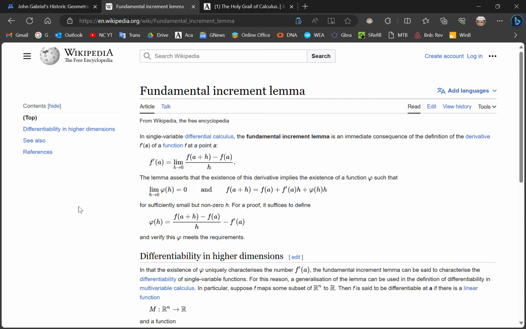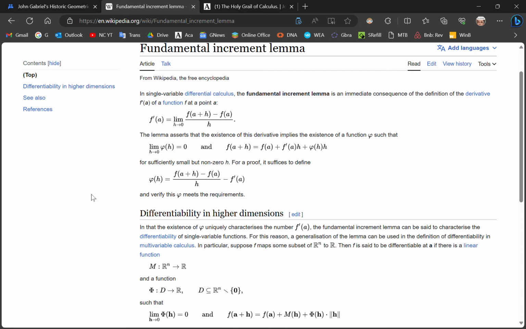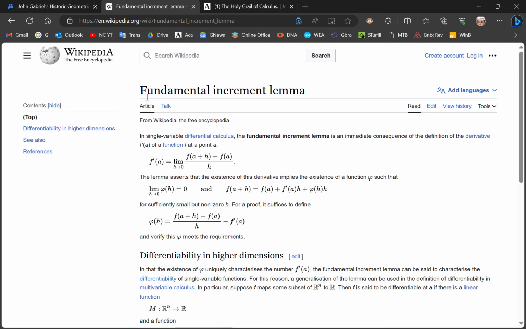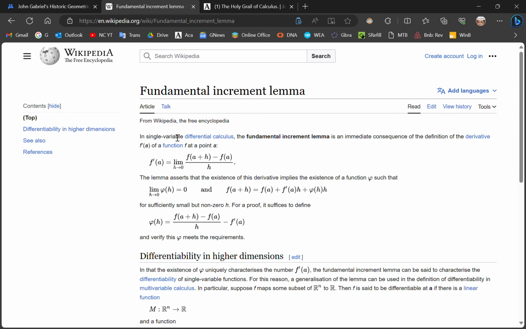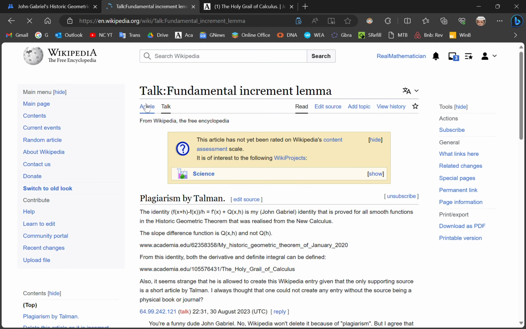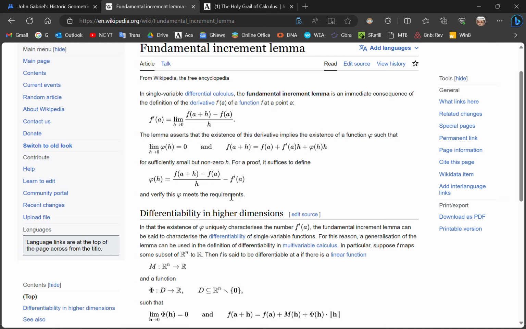Incidentally, there was something really incredibly laughable which was brought to my attention by some morons on Sci.Math, and it's the fundamental increment lemma. I've written some comments here on the talk page, and you can look at them, but this article here is such a load of bullshit. Of course, it makes no sense at all, and because it's defined in terms of limits, it's wrong, because even if phi of h were the same as phi of x and h, because that's what it means, this is actually wrong, because phi must be a function of x and h, not only h. But these incredible idiots of the mainstream don't know anything.